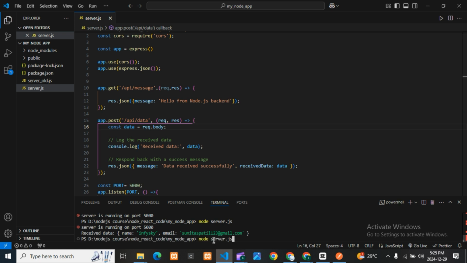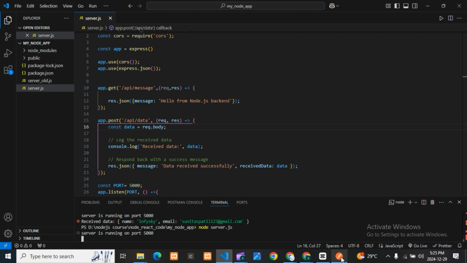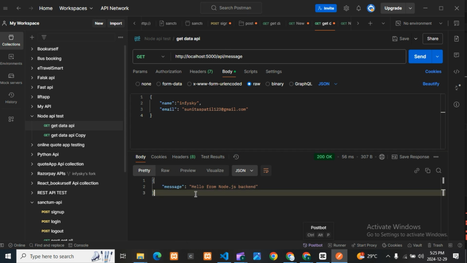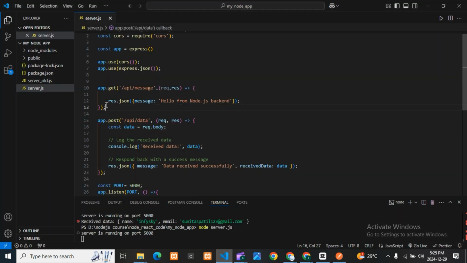So I'll run it once again, type message here, and test the API. You can see I got the response: hello from Node.js backend. This is the response I'm getting for my get API.